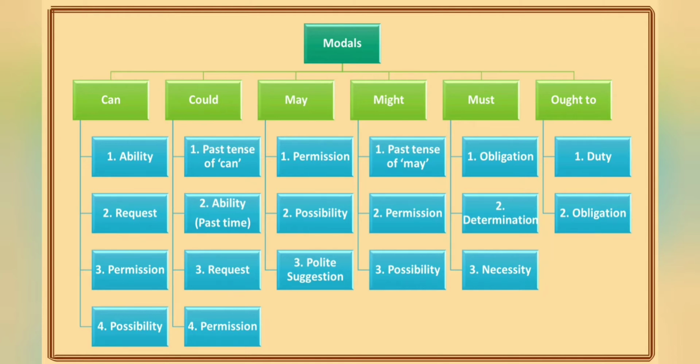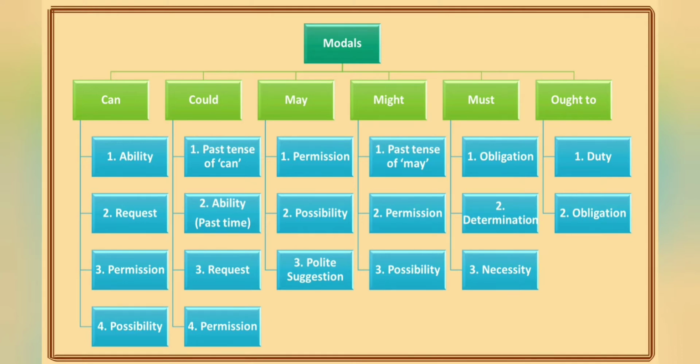Next is may. May is used to express permission, possibility, and polite suggestion. And in case of permission, if you remember, may is more formal than can. Next is might. Might is the past tense of may, and it is used to express permission and possibility.